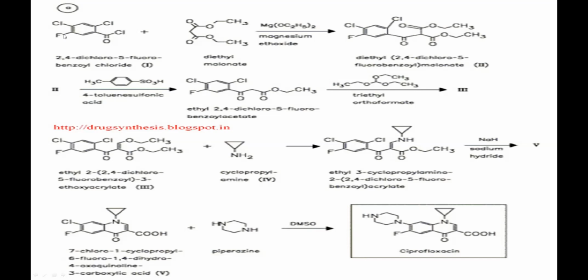When you treat this with paratoluene sulfonic acid, one of your ester groups gets removed, and you get ethyl 2,4-dichloro-5-fluoro benzoyl acetate. When you treat this intermediate with triethyl orthoformate, the methylene group between the two carbonyl groups gets converted into a double bond OEt. And when you treat this with cyclopropyl amine, you get your amino group attached instead of the O-ethyl. It replaces your O-ethyl by an amino group.